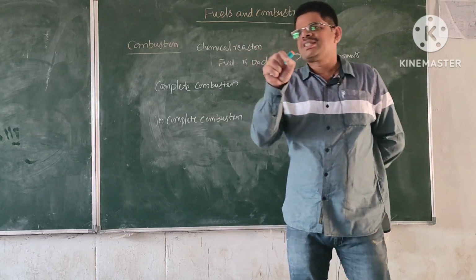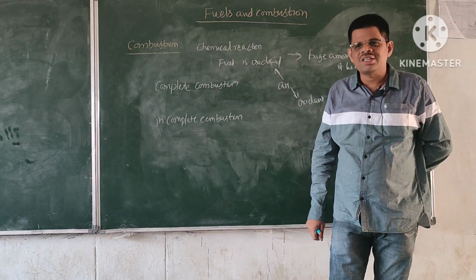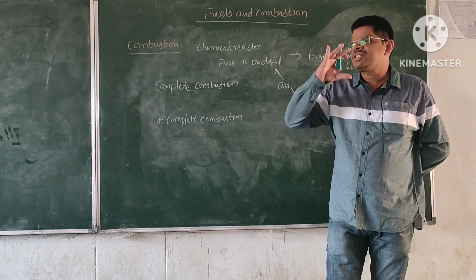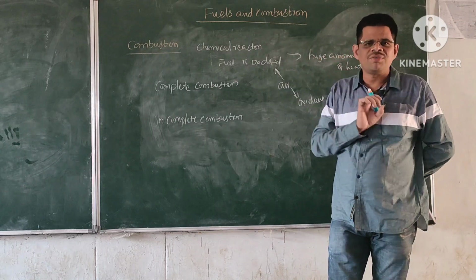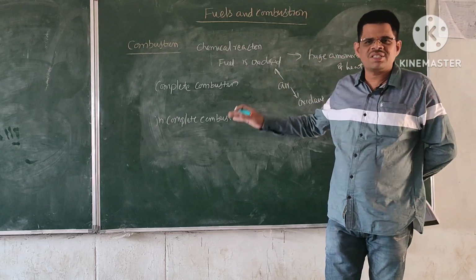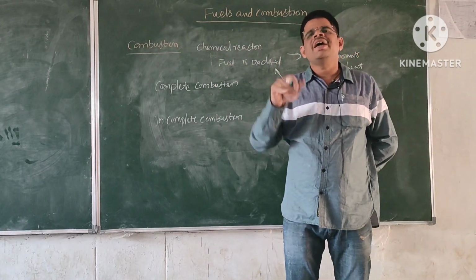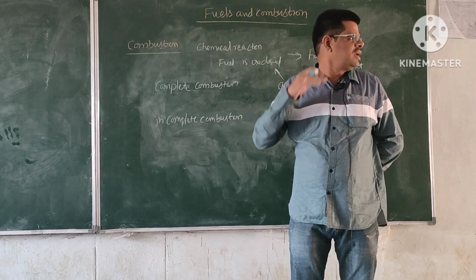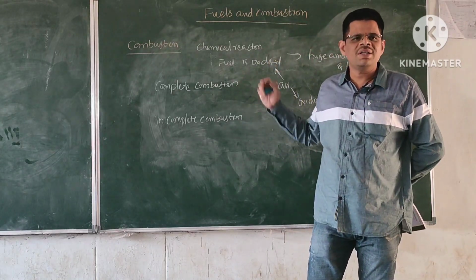So if you can supply sufficient amount of oxygen, sufficient amount in the sense అది కంబషన్ జరగడానికి ఎంత అవసరమైతే అంత, if you can supply sufficient amount of oxygen to the combustion process, then the combustion will be a complete combustion. Oxygen in the sense air. So if you can supply sufficient amount of air, then you can get complete combustion.